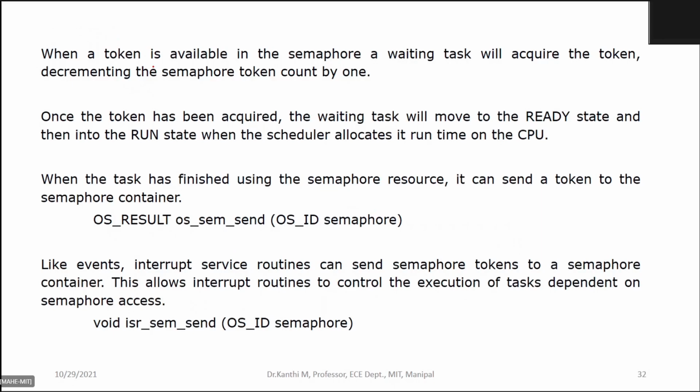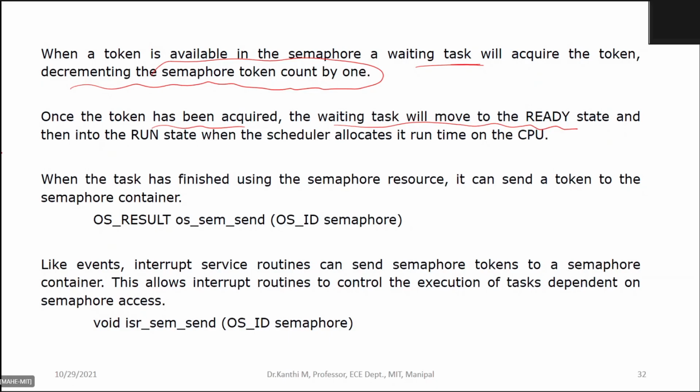When a token is available in the semaphore, a waiting task will acquire the token, decrementing the semaphore token count by 1. Once the token has been acquired, the waiting task will leave the wait state.